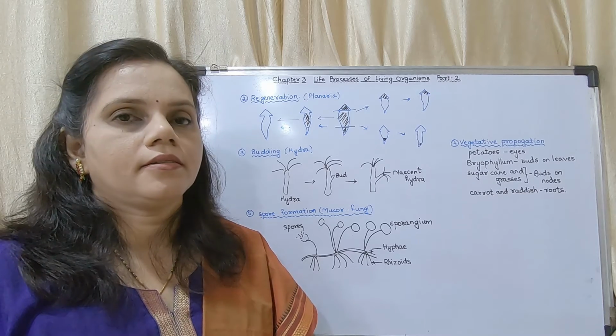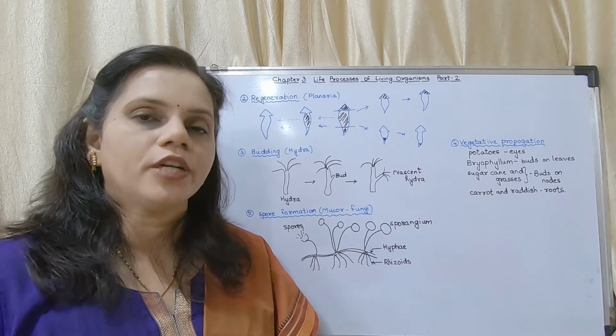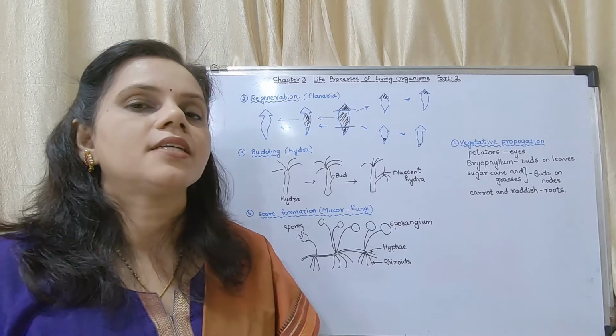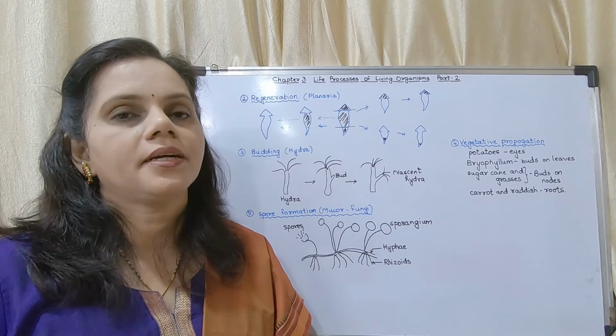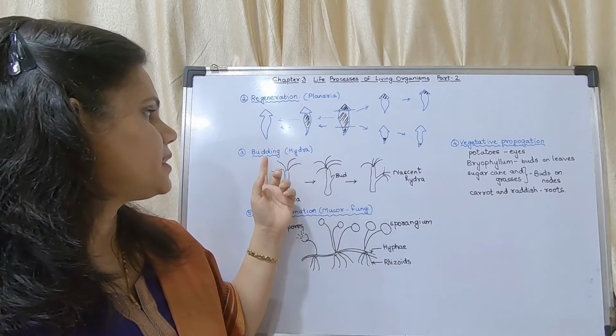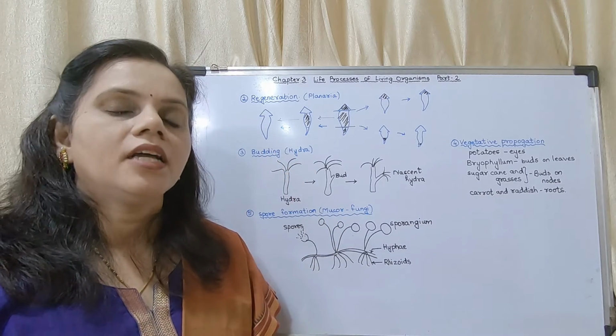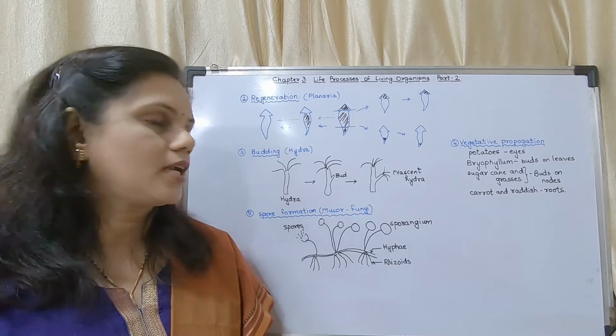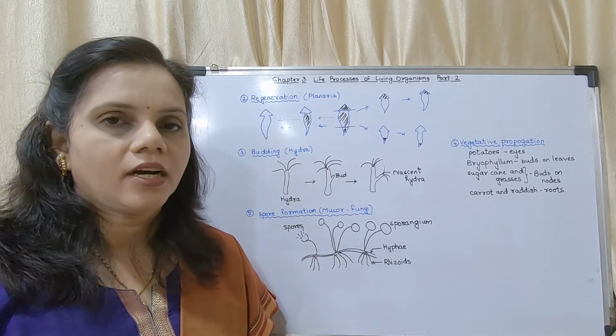By regeneration they are able to produce the complete organism. This also occurs in some conditions. Some conditions are necessary for this process to occur. Now the next is budding in the case of Hydra. You have budding in yeast cells also, and in the case of Hydra also.